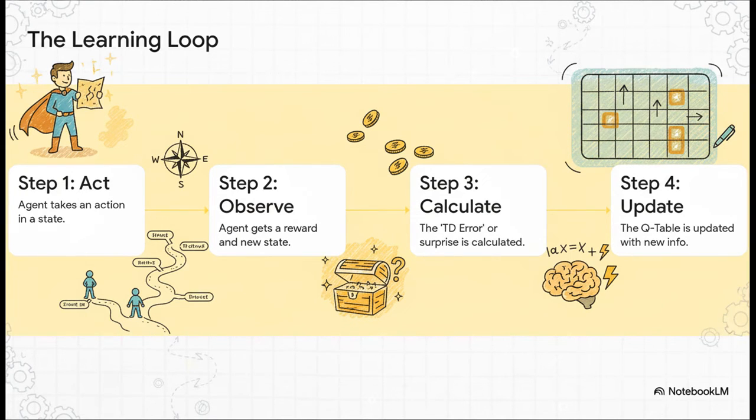Step 1, the agent makes a move. Step 2, it sees what happens, gets a reward, ends up in a new spot. Step 3, it calculates that surprise factor. And finally, step 4, it updates its map with this new insight. Then it just does this again and again and again, thousands, sometimes millions of times. And with every single cycle, that map gets a little bit smarter.